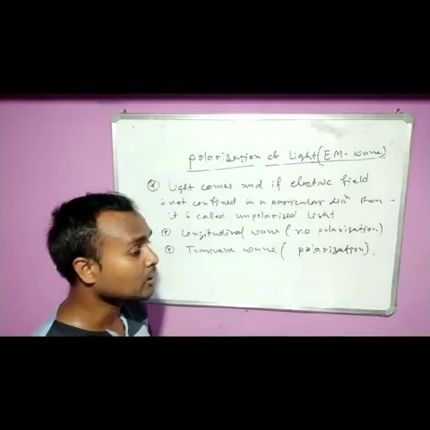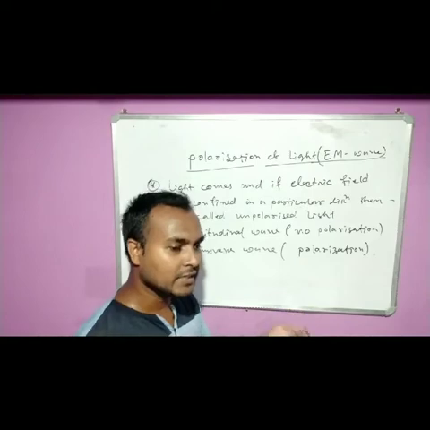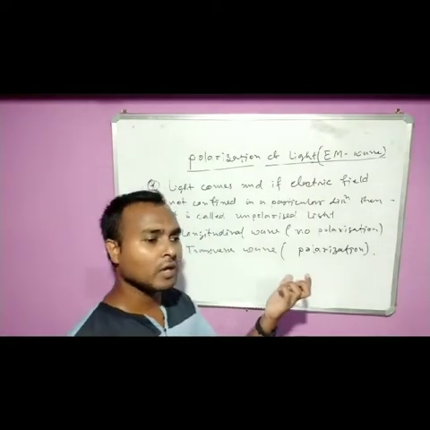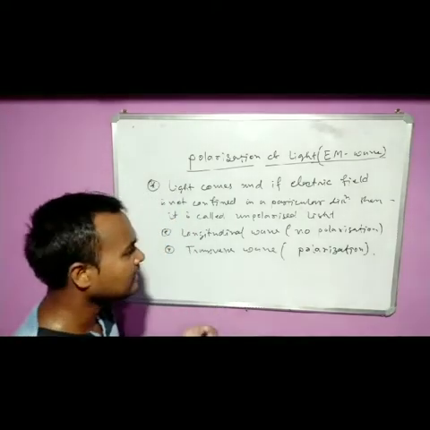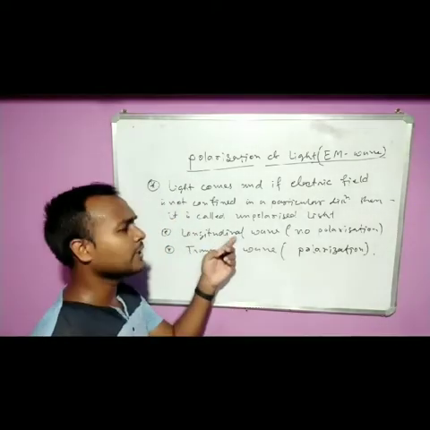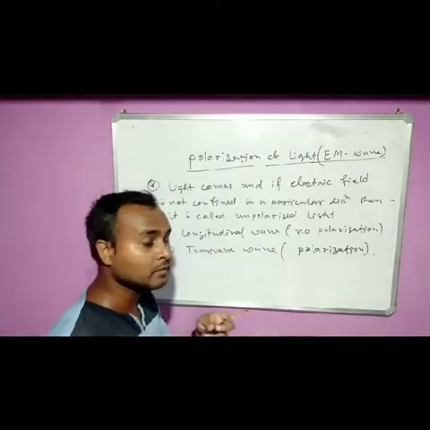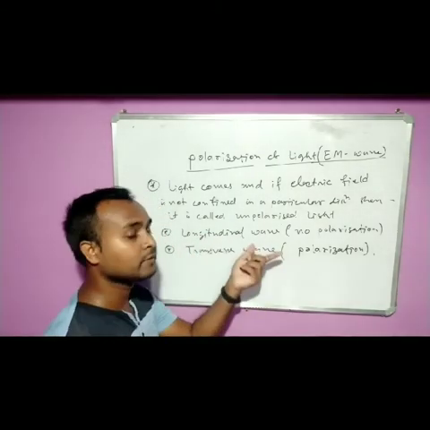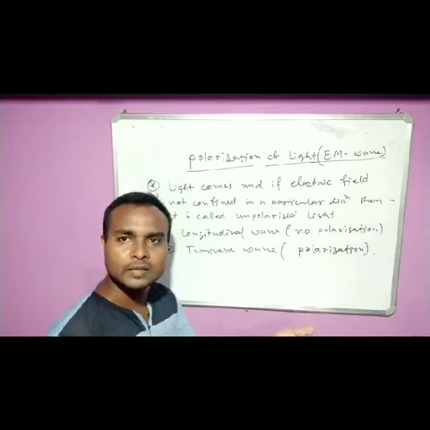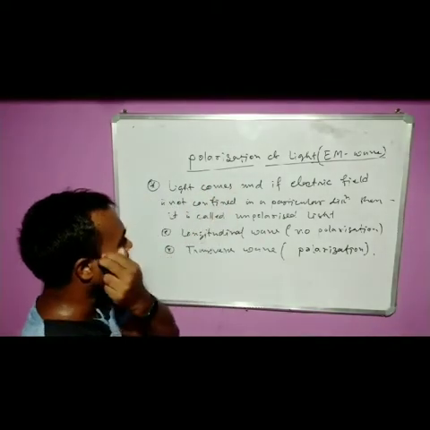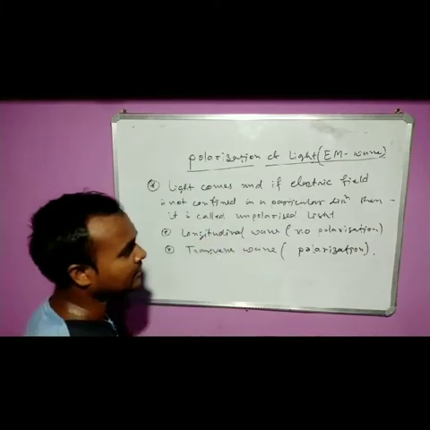I mean, in vacuum also light can propagate, in air medium also light can propagate, in glass medium also light can propagate. Clear? But in case of longitudinal wave we need a medium. In vacuum a longitudinal wave like sound wave cannot propagate. Clear? But our discussion is polarization of light, just I am recalling these two parameters.